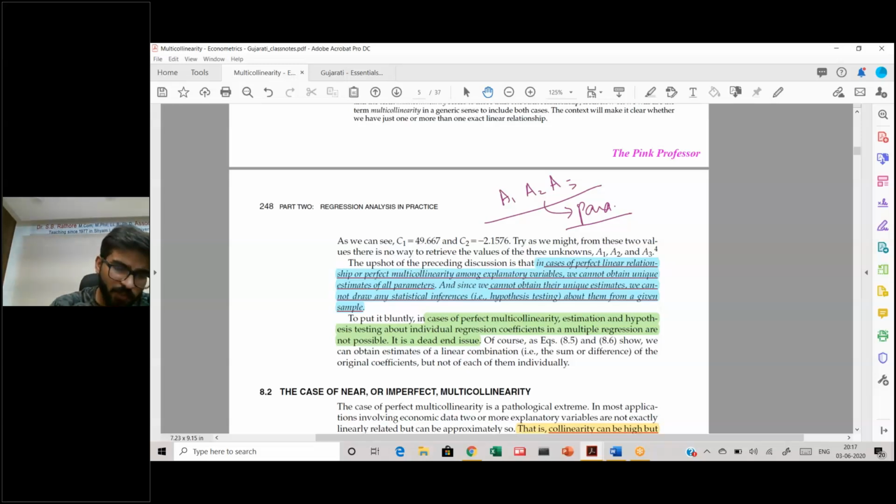So if there is a case of perfect multicollinearity, it's a dead ball, dead game after that. You cannot estimate that model at all.